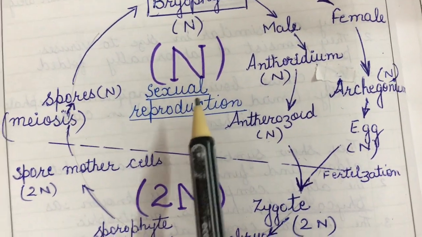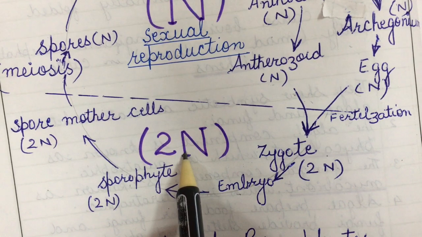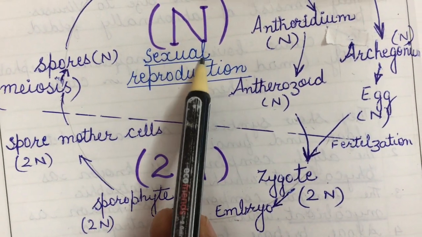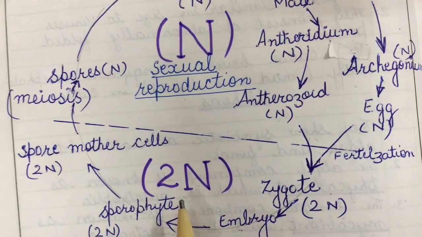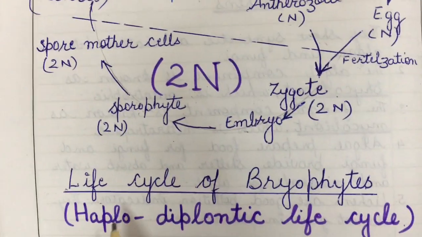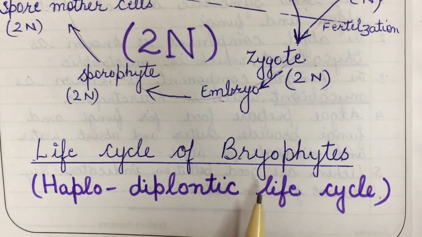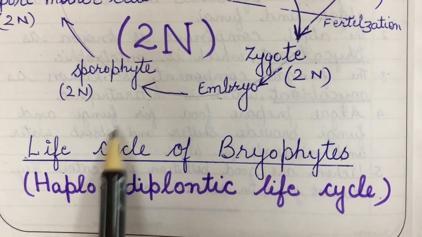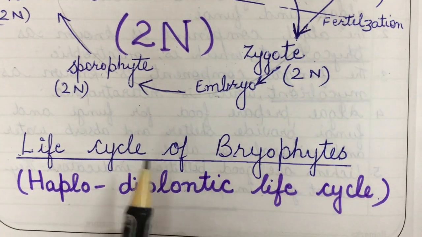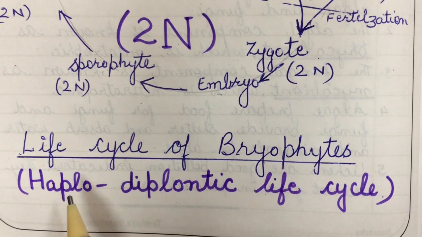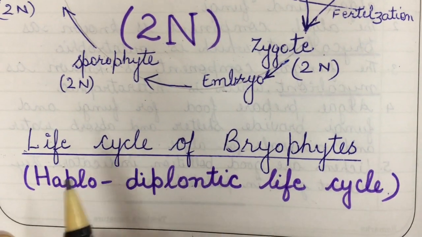So some part of the life cycle is haploid and some part is diploid. Here alternation of generations is present, where the haploid generation alternates with the diploid and the diploid alternates with the haploid. This type of life cycle is known as haplodiplontic life cycle. Haplo means haploid, diplontic means diploid. So in the life cycle of bryophytes, both haploid and diploid phases are present.